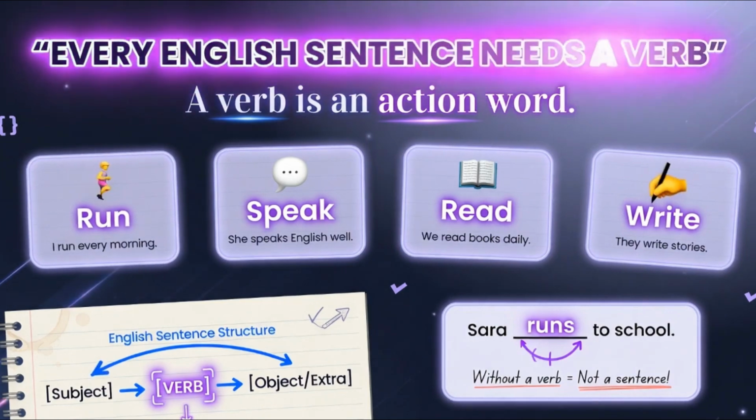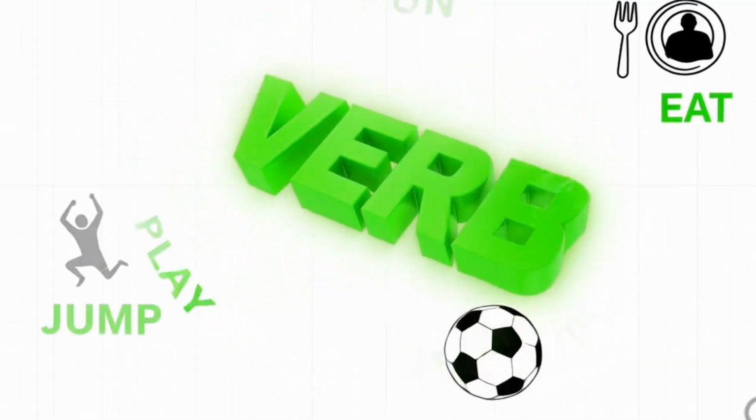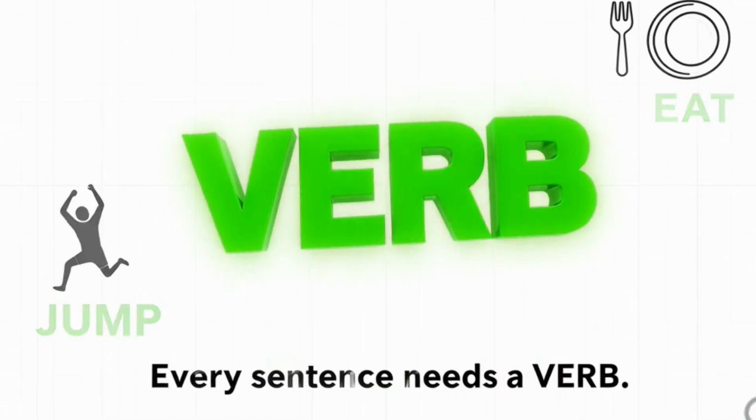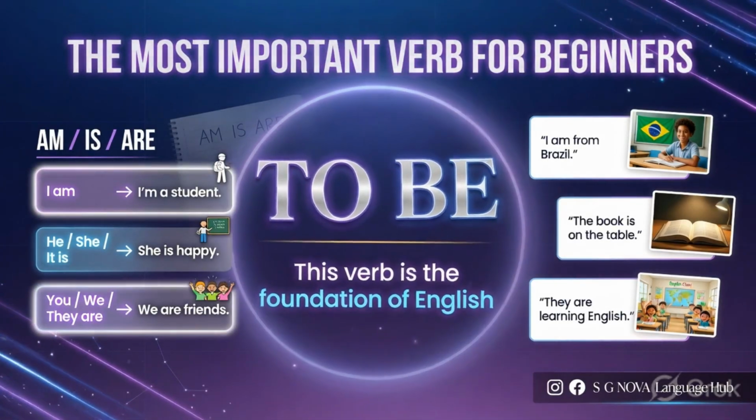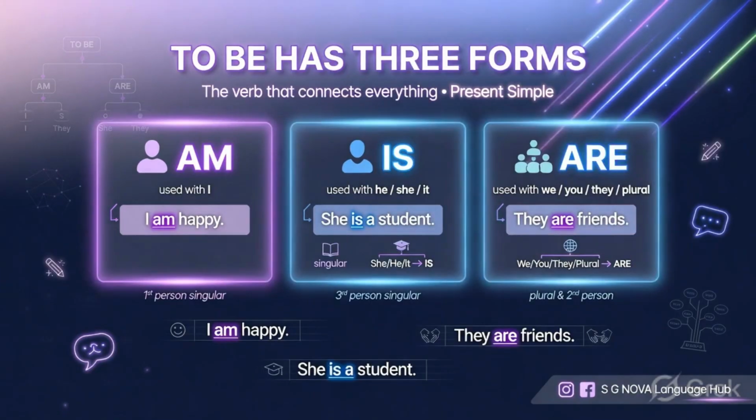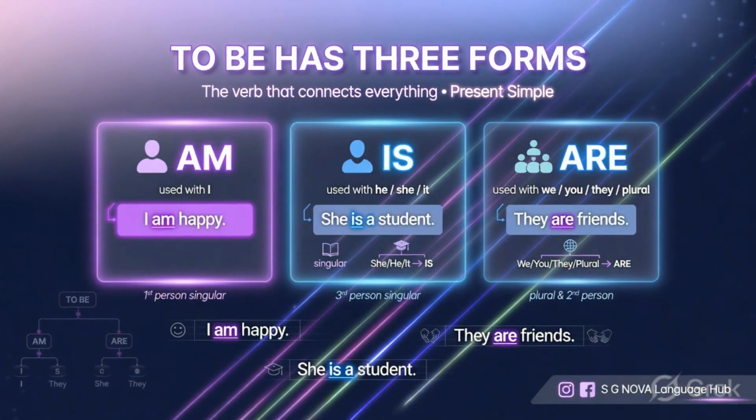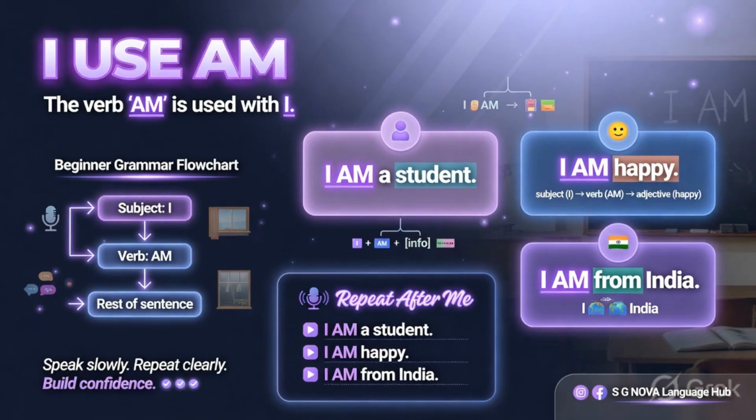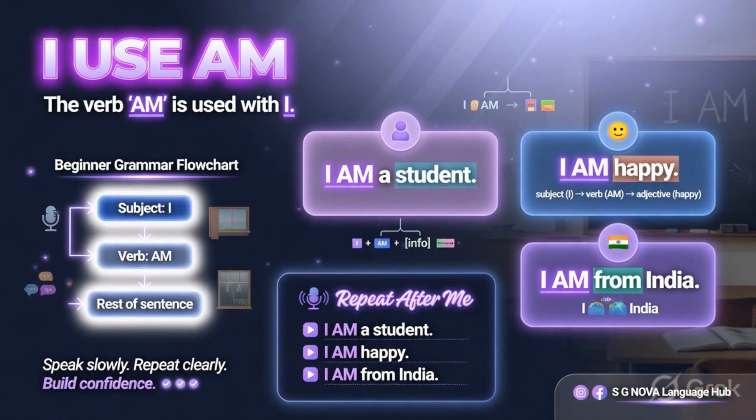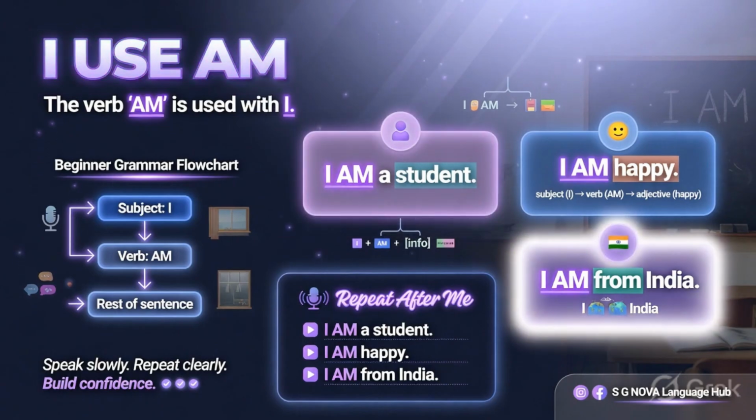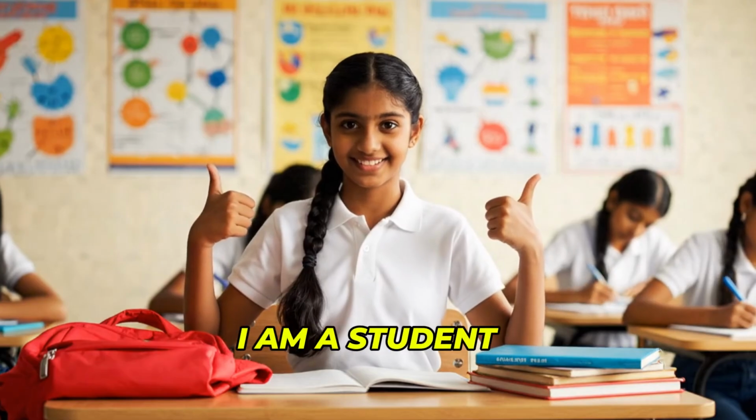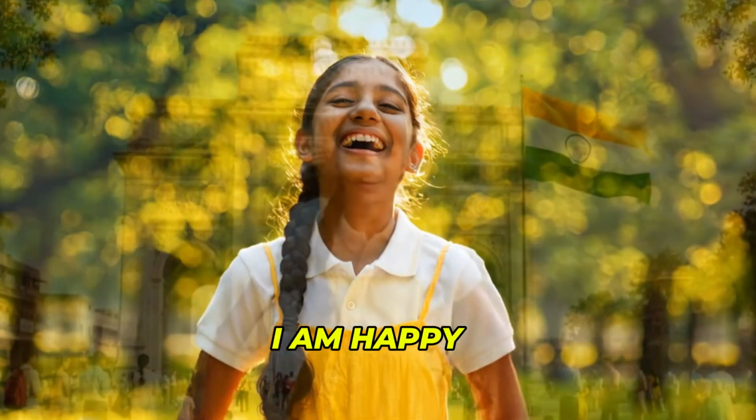Every English sentence needs a verb. A verb is an action word. The most important verb for beginners is to be. To be has three forms. Am, is, are. I use am. I am a student. I am happy. I am from India. Repeat after me. I am a student. I am happy.